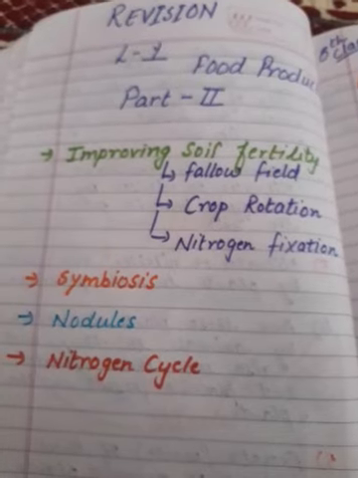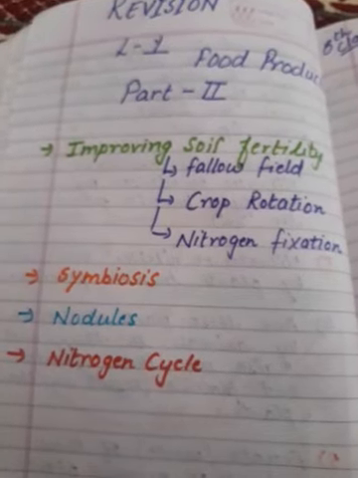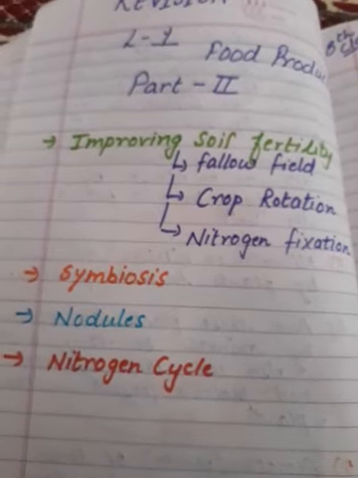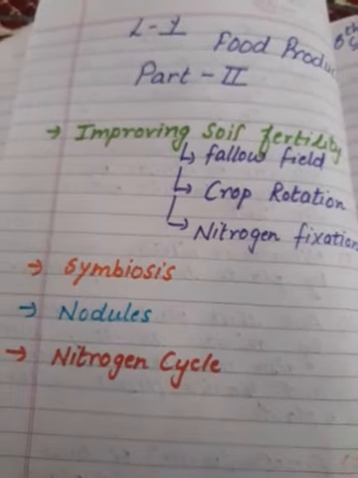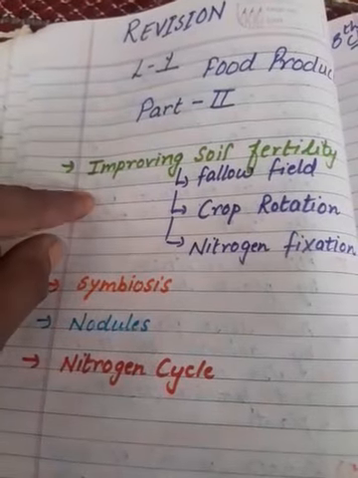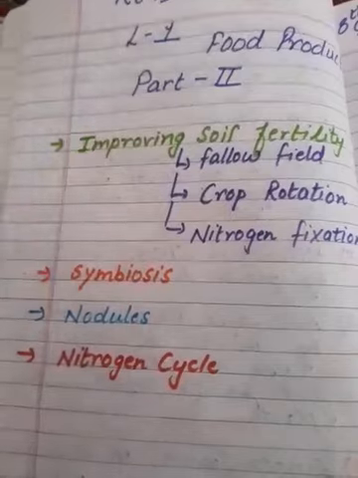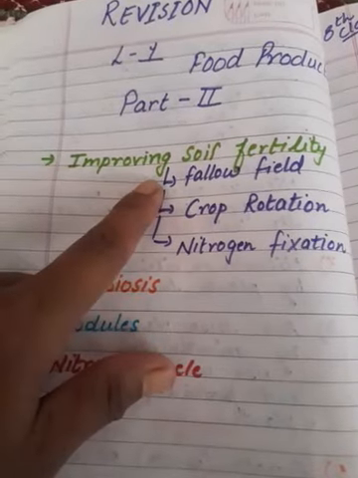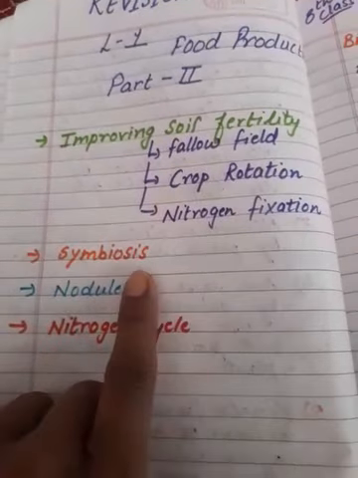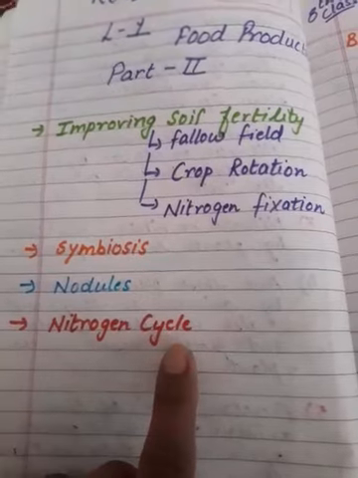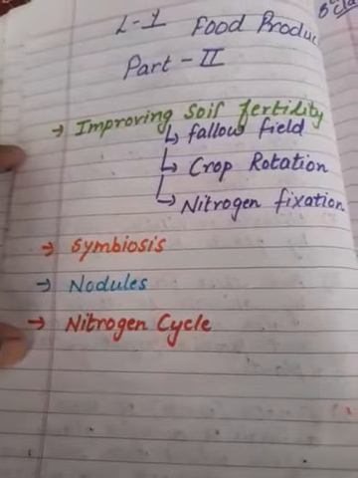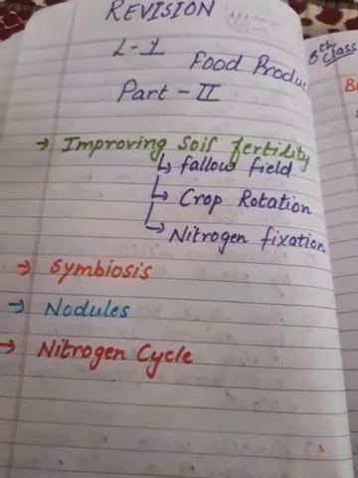The topics which we have done in part second, I will tell you once. Kindly remind these points, and if you have skipped any point, then pause this video for 2 minutes and learn those points. In part second, the first topic we discussed was improving soil fertility, and we have three methods to improve soil fertility: fallow field, crop rotation, and nitrogen fixation. Next was symbiosis, then nodules, and after that, at last, we discussed the nitrogen cycle. These four parts we have discussed in part second of our chapter Food Production.